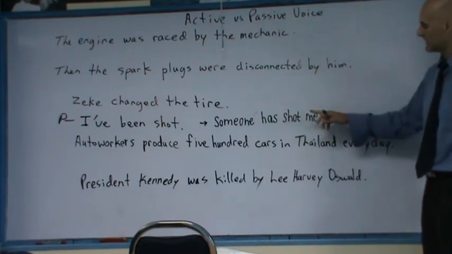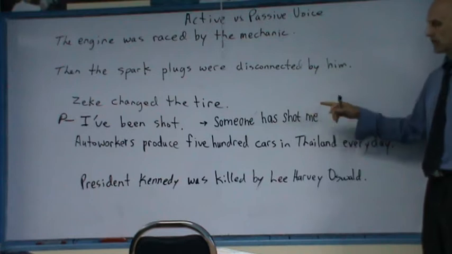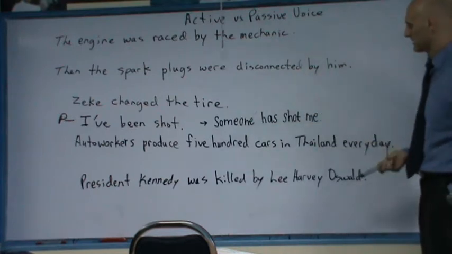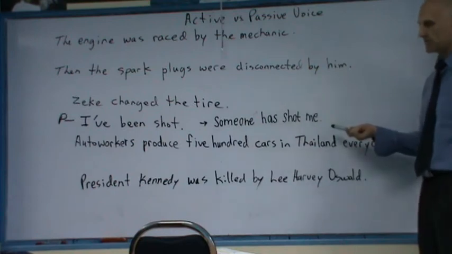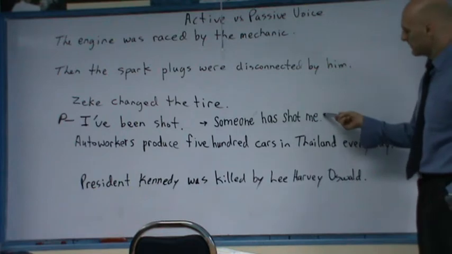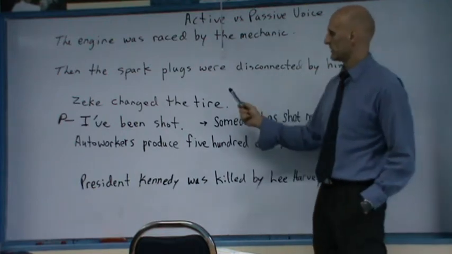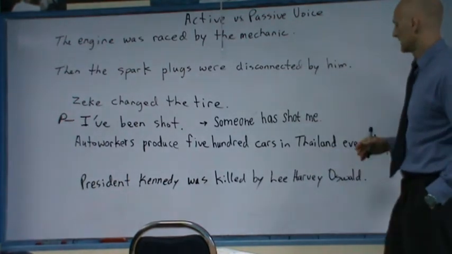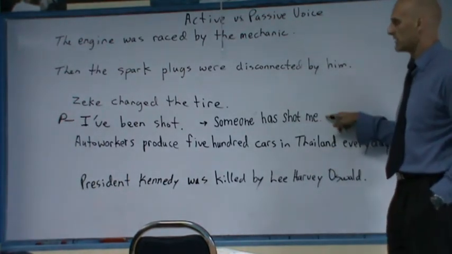What is the verb tense? Present perfect. Okay. What's the object of the verb? Me. Shot me. So you take the object of the verb and you make it the subject in the passive voice.